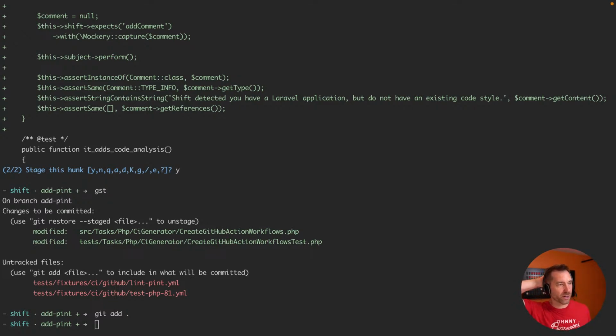So if you want to check out the CI generator, if you don't have CI running on GitHub, Bitbucket, GitLab, this will automatically configure workflows for you with all the stuff that it finds in your application. And now by default for Laravel applications, if you don't have Pint configured, it's going to go ahead and set that up for you in your CI. So that's pretty cool.